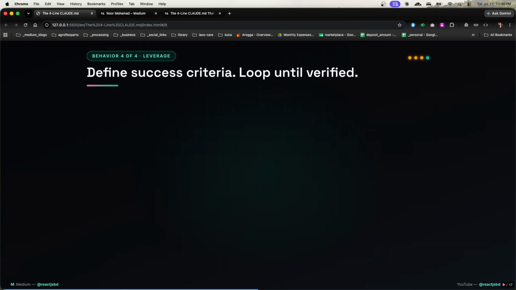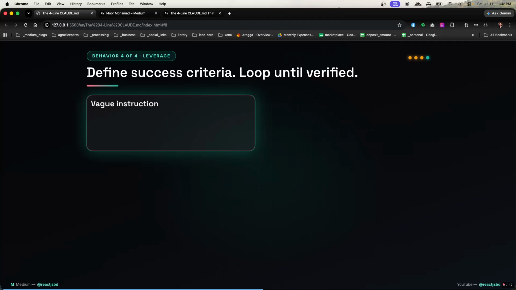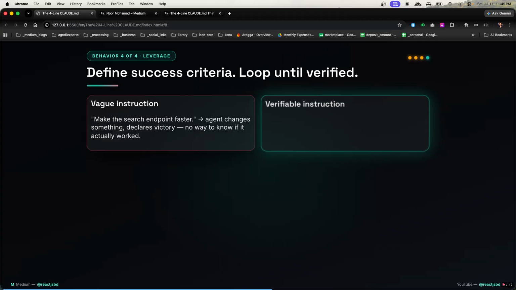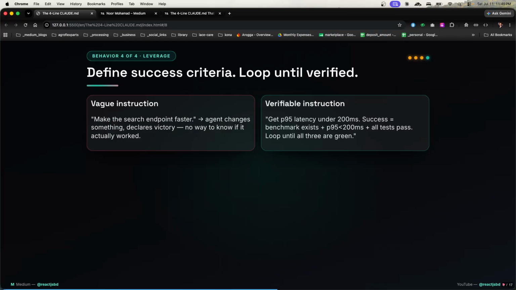Now, define success criteria, loop until verified. The vague instruction can come like, make the search endpoint faster. The agent changes something, declares victory, and there's no way to know if it actually worked. This is mostly what happens. We just write something for the agent to do, or if we're getting an error, fix that error, something the way we provide that to the agent, which is not correct. You need to go with the verifiable instruction: get P95 latency under 200 milliseconds, like a proper exit validation.